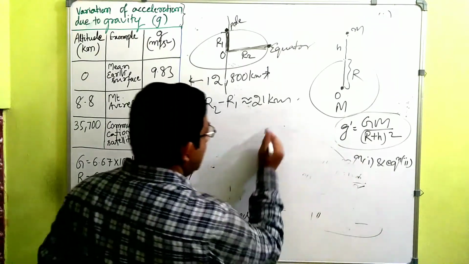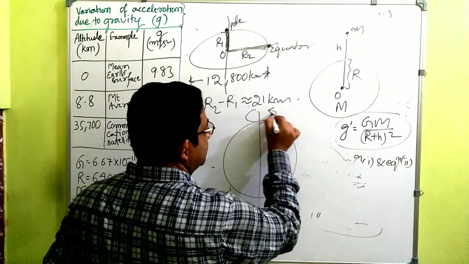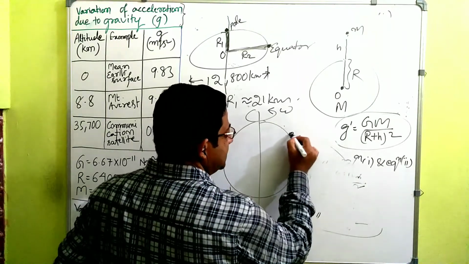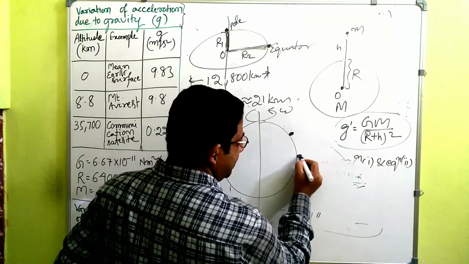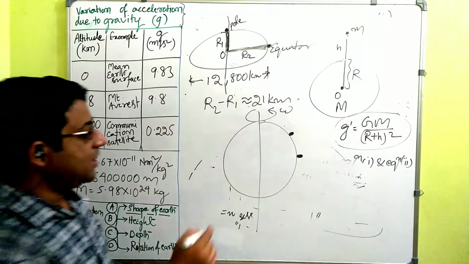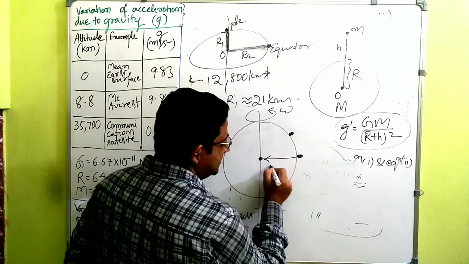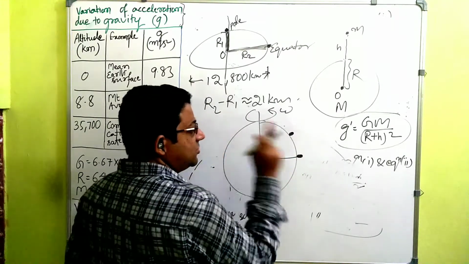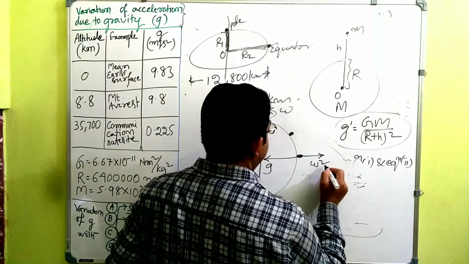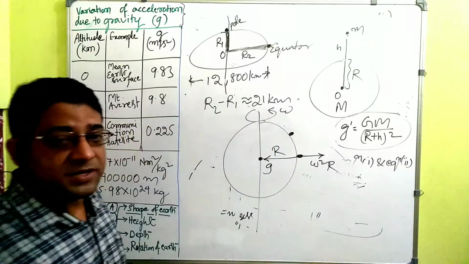Let us say the earth is rotating with some angular speed. For ease, let us study the equator, though it will vary at different places. So this is g, right? But since the earth is rotating very fast, there will be a centripetal acceleration, omega square r, if the radius is r.